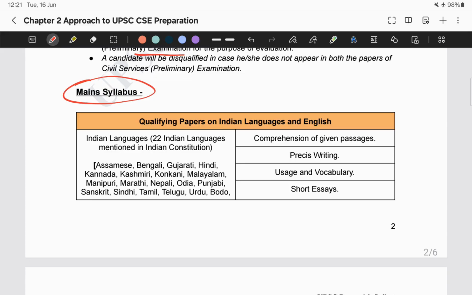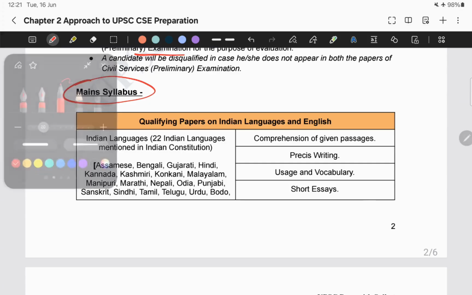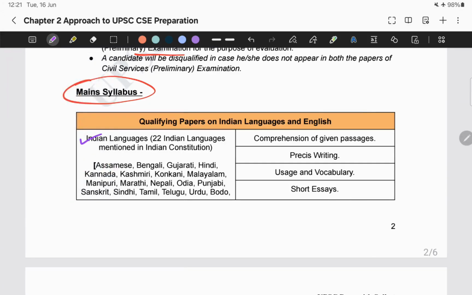If you cannot score the minimum cutoff marks for these two papers, your other papers like essay, GS papers and optional papers will not be evaluated. So let's understand the topics mentioned for these two papers. First is the Indian language paper. Now what does this mean?